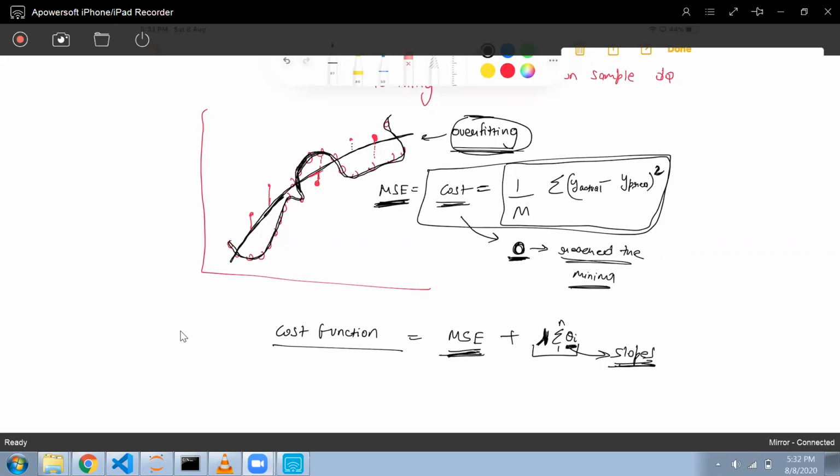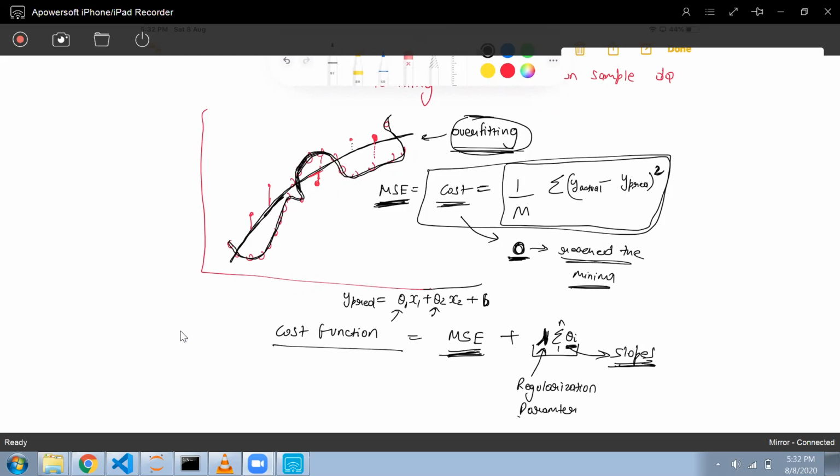What is the equation of a model, what is y predict? So y predict will be theta 1 x1 plus theta 2 x2 plus and so on, plus my bias. These thetas I'm talking about, so I will add one more term. This term I will add, and this lambda is known as the regularization parameter.